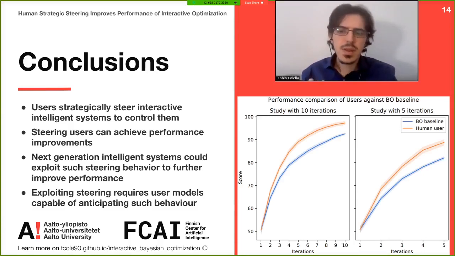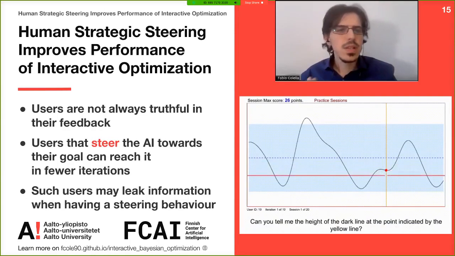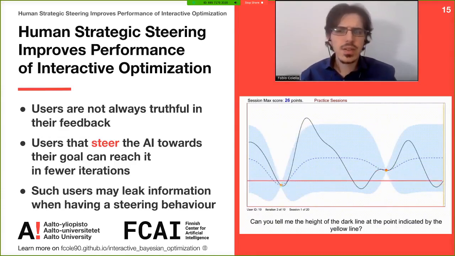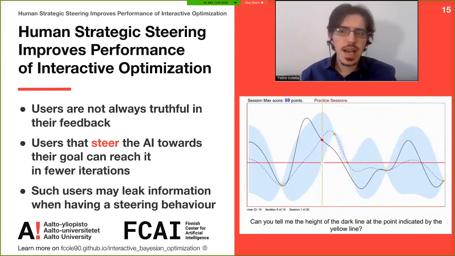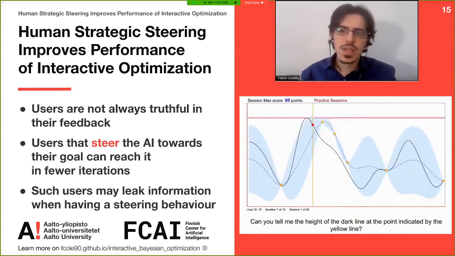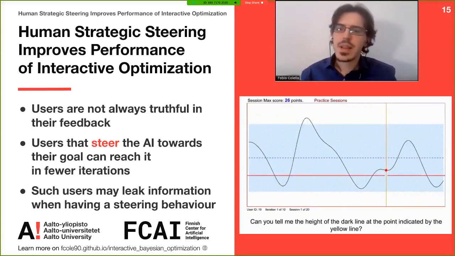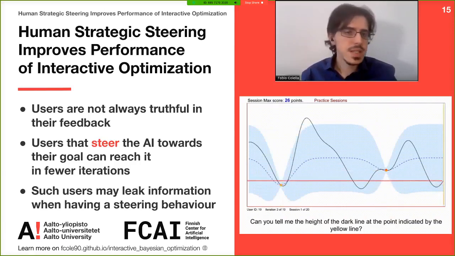However, exploiting such steering behavior requires a user model capable of anticipating this. So, what did we discuss today? We showed that users are not always truthful in their feedback, and that they steer the AI towards their goal to reach the objective in fewer iterations. Such users also may leak further information having this steering behavior.